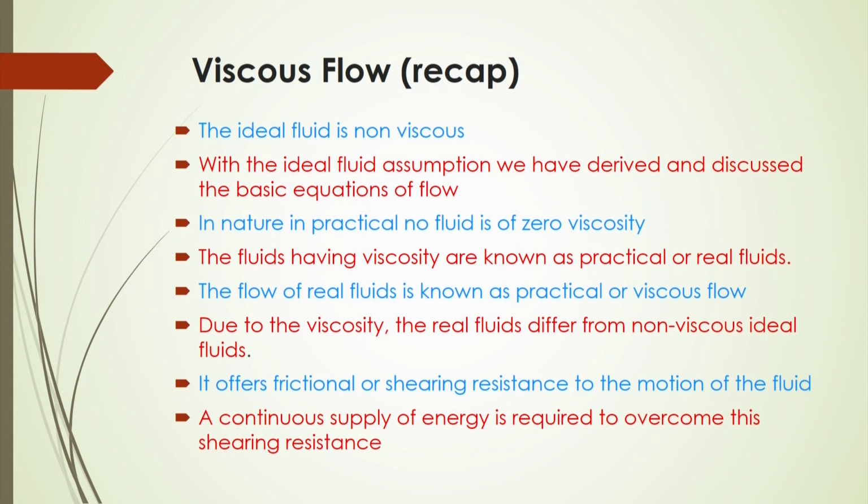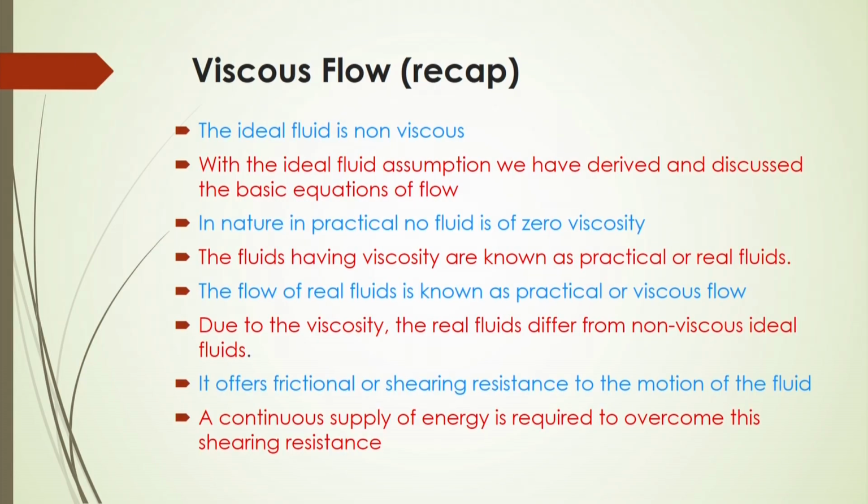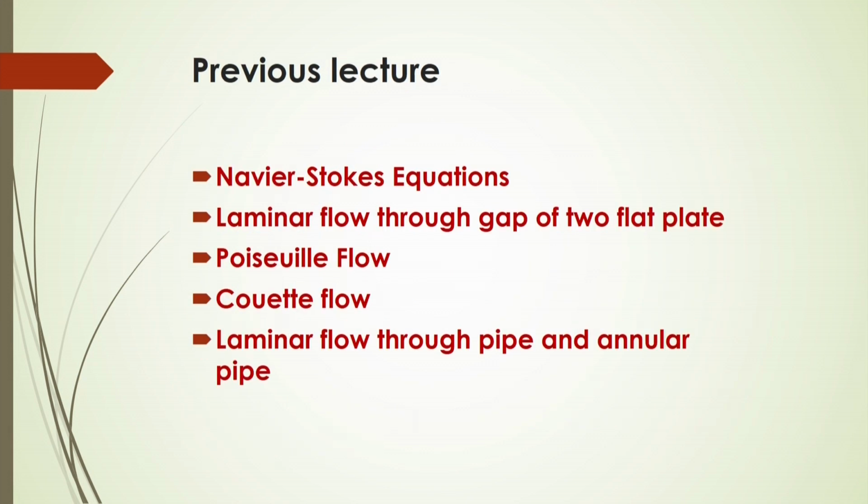Viscous flow of course offers frictional or shearing resistance to the motion of the fluid. We will discuss again the universal resistance law in a forthcoming lecture. A continuous supply of energy is required to overcome this shearing resistance whenever a viscous fluid flows through a conduit. We have discussed the Navier-Stokes equation, laminar flow through the gap of two flat plates, Poiseuille's flow, Couette flow, and laminar flow through a pipe and an annular pipe also.